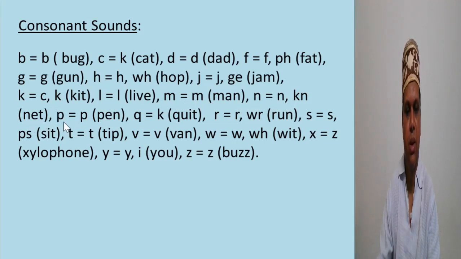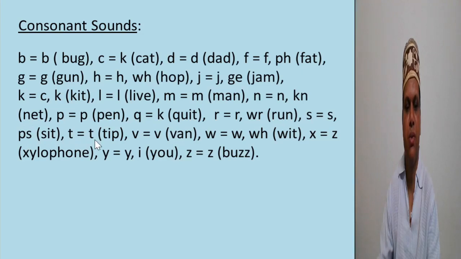P refers to po, as in pen. Q refers to K, as in queen. R as in ran. S as in seat.